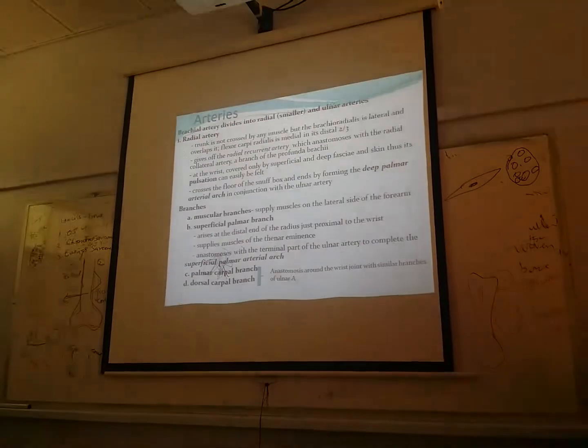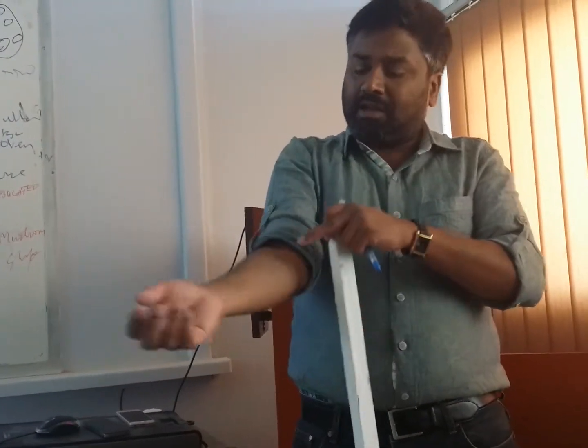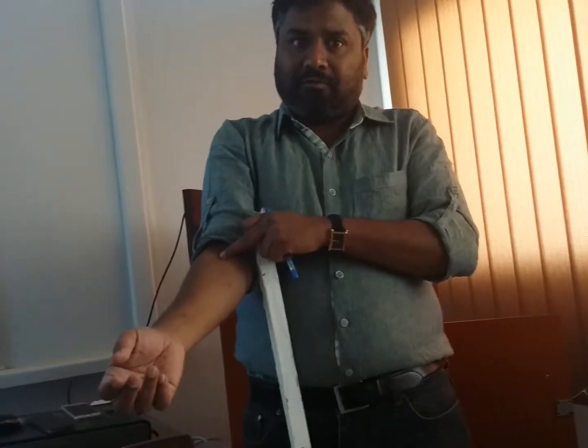So now arteries. As I said, the brachial artery ends at the level of the neck of the radius by dividing into radial and ulnar arteries. The ulnar artery runs along the ulnar side, the radial artery runs along the radial side. One of the branches of the ulnar artery in the forearm is the common interosseous artery. Immediately after its origin it splits into two, one anterior and one posterior, which run on the anterior and posterior surfaces of the interosseous membrane. The anterior interosseous artery supplies the anterior compartment, deep part especially, and the posterior interosseous artery supplies the posterior compartment.